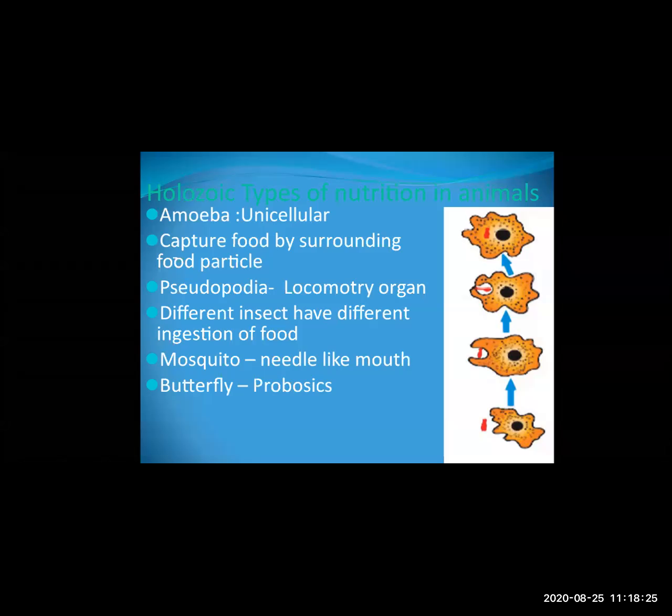As you all know, there are different types of insects having different types of nutrition. For example, mosquito. A mosquito has a needle-like mouth. Why does it have a needle-like mouth? Because it sucks the blood from the human body.